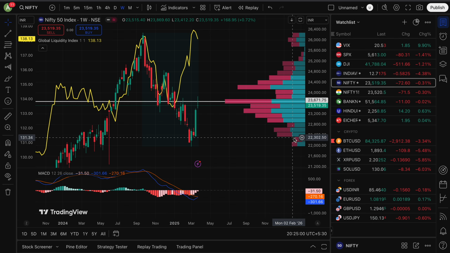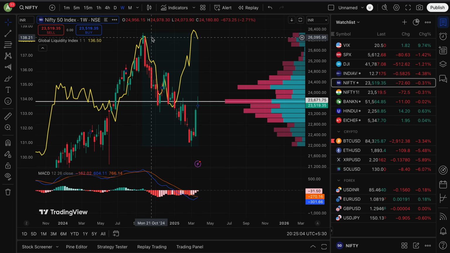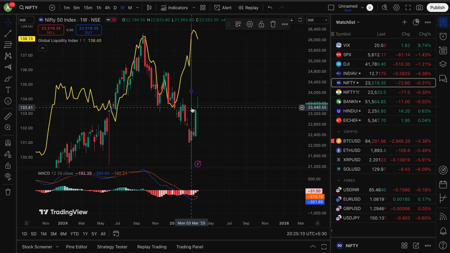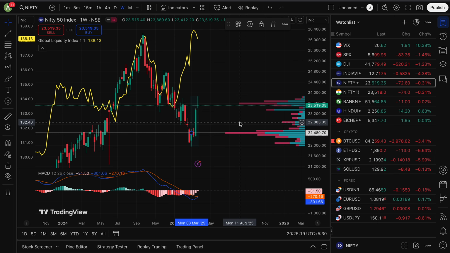Now what? Now we delete this fixed range volume profile, and we plot another fixed range volume profile. When the market started rising from this channel, what was the support? So here was the support. Next time when the market comes down, you can see that the 22,400 to 22,500 levels will become a support, and these levels are a resistance.